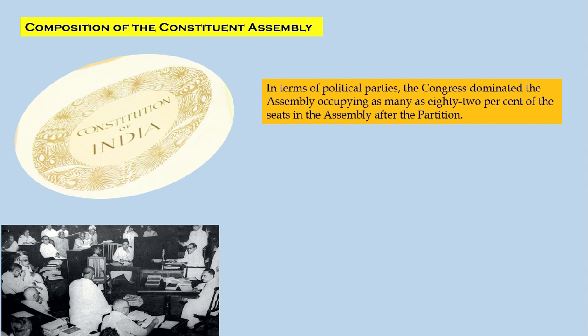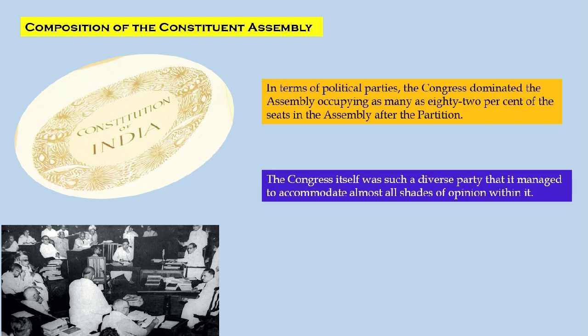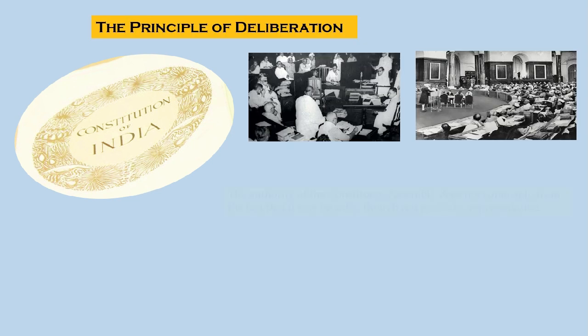In terms of political parties, Congress dominated the Assembly, occupying as many as 82% of the seats in the Assembly after the partition. The Congress itself was such a diverse party that it managed to accommodate almost all the shades of opinion within it. The principle of deliberation.